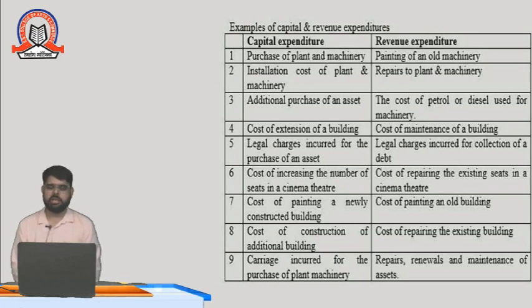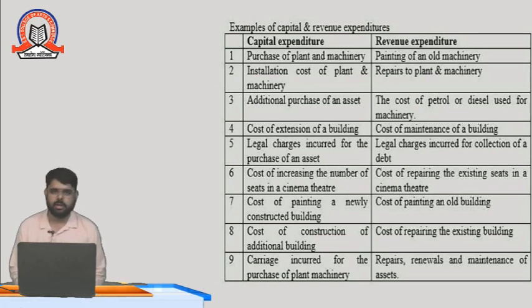Another one is revenue expenditure, because it is painting of an old machinery. If you are painting an old machinery, you are doing maintenance of an asset. If maintenance of an asset is there, it is called revenue expenditure. Installation cost of plant and machinery: if you have purchased a machinery and installed it in the business premises, it is a one-time investment.